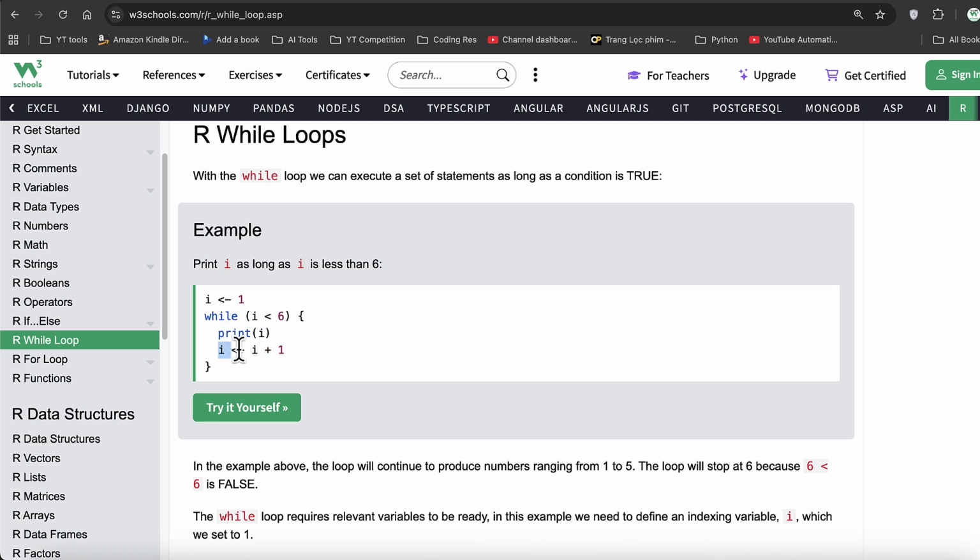So here i <- i + 1. What we're doing is taking the current value of i, adding 1 to it, and then assigning it back to i. In other programming languages, you can use x++, the simple increment operator, or a decrement operator. Again, the same thing. In R programming, we've talked about how we use this arrow, less than and minus sign, as an assignment operator. So here we are taking the current value of i, adding 1 to it, and then assigning it back to the i variable. Make sense? This is how the loop works.